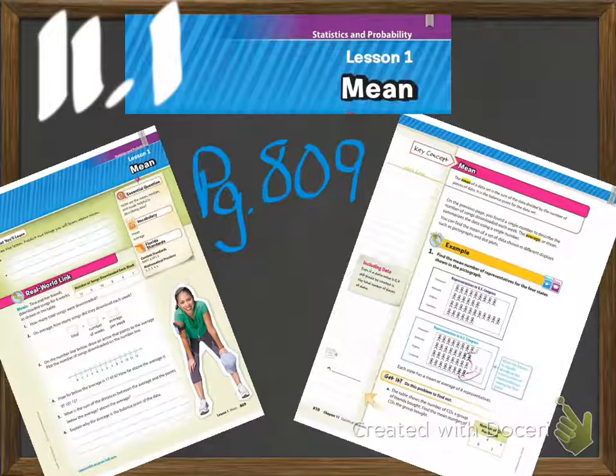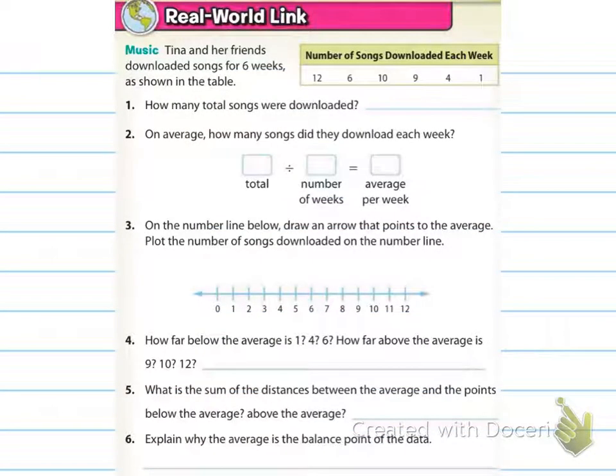All right, so today we're going to be looking at 11.1, which is mean, and that begins on page 809. For our real world link, it says that Tina and her friends downloaded songs for 6 weeks, as shown in the table. It shows that the number of songs downloaded each week was 12, 6, 10, 9, 4, and 1. How many total songs were downloaded?